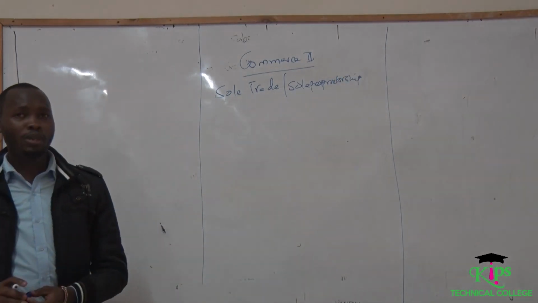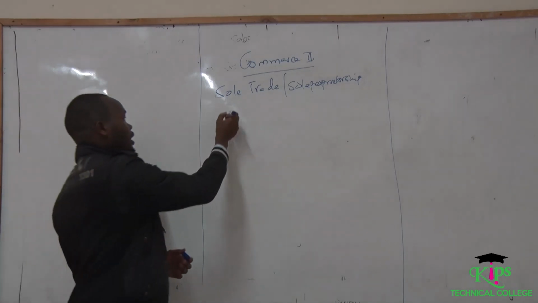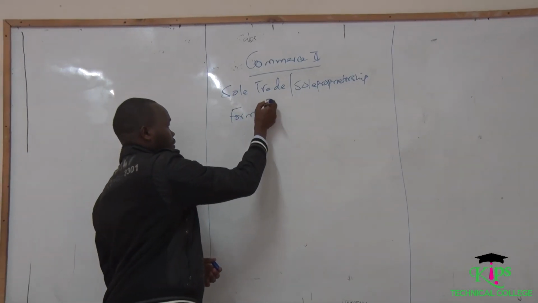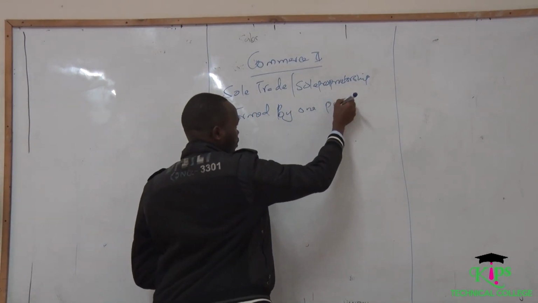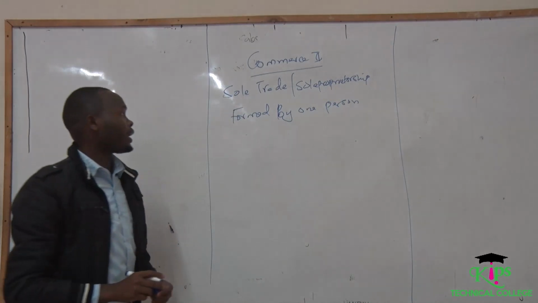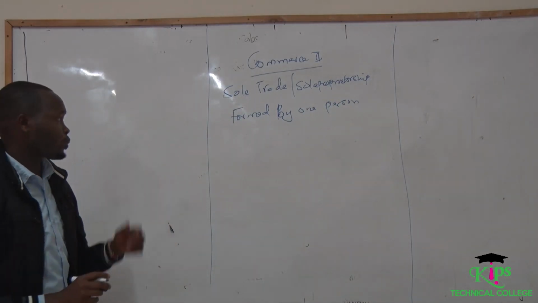This is a form of business organization formed by one person. That is why we are calling it a sole trade or sole proprietor.